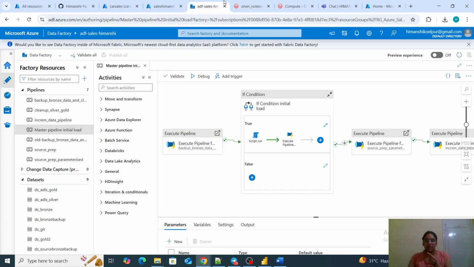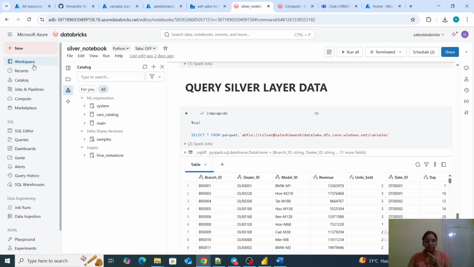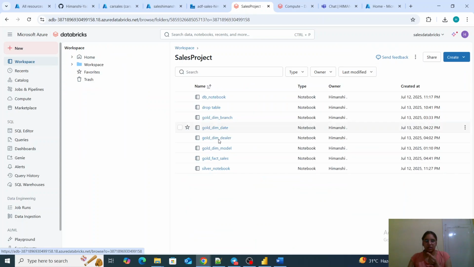So if I may show you, these are all the individual notebooks which I have created for every single dimension. I had 4 dimensions according to my data: branch, date, dealer, model. For all the dimensions I have individual code, and for the fact table also I have individual code.